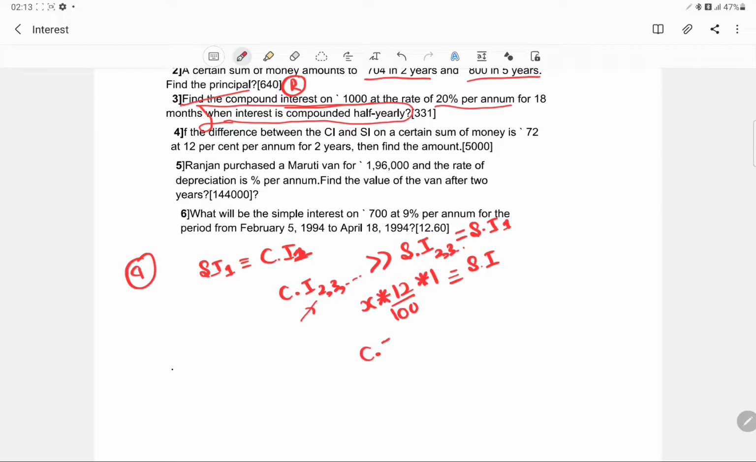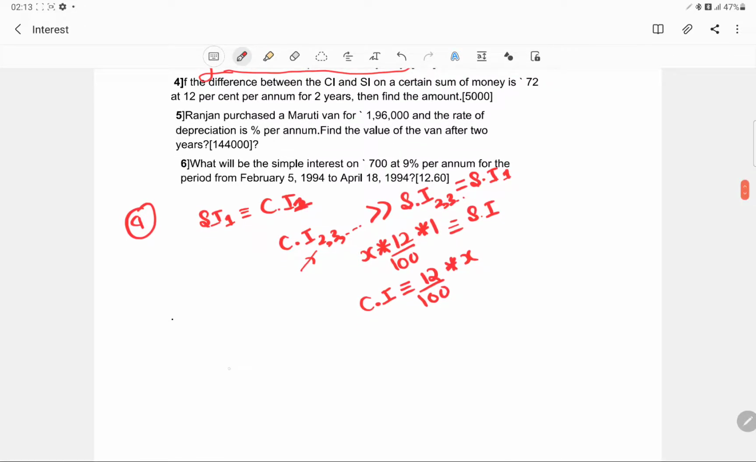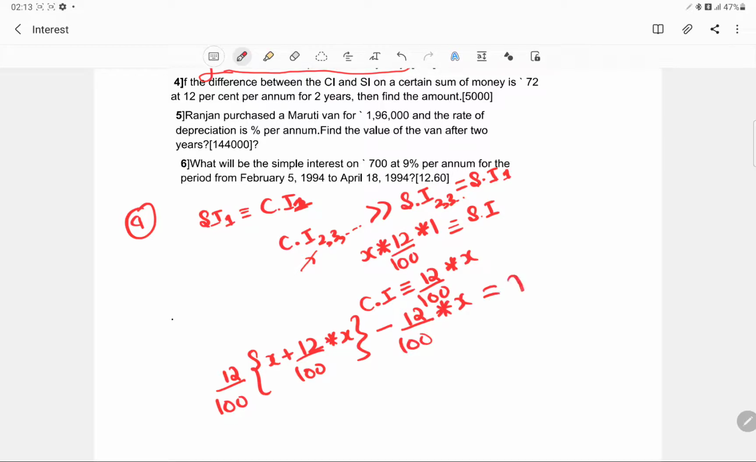But for the first year, the compound interest would also be the same, that is 12 upon 100 into x. But for the next year, the compound interest would be 12 upon 100 of the new amount, that is x plus 12 upon 100 into x, minus the simple interest, which would remain the same for this year as well, and this is 72.